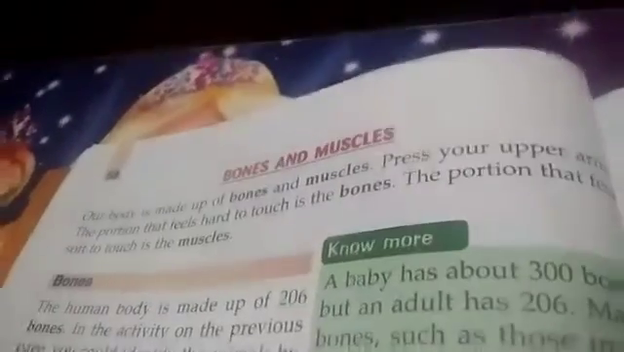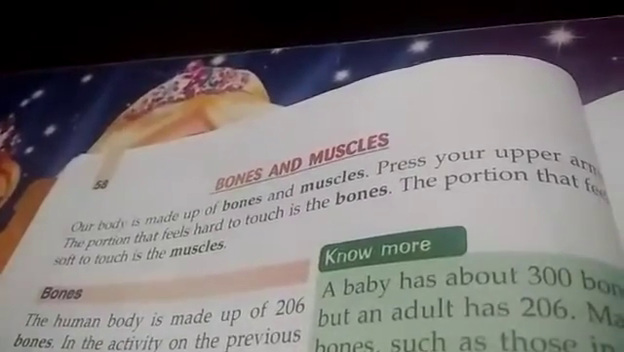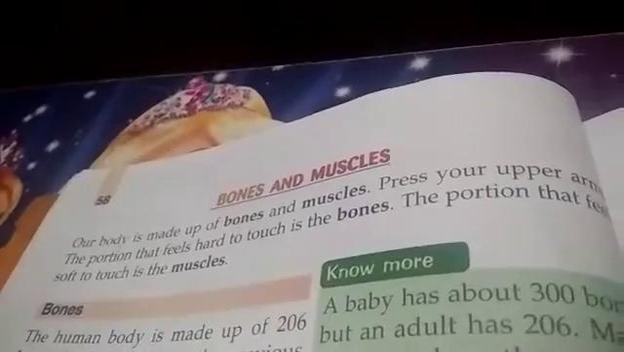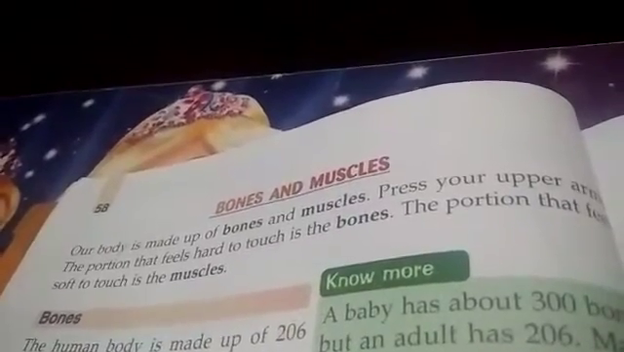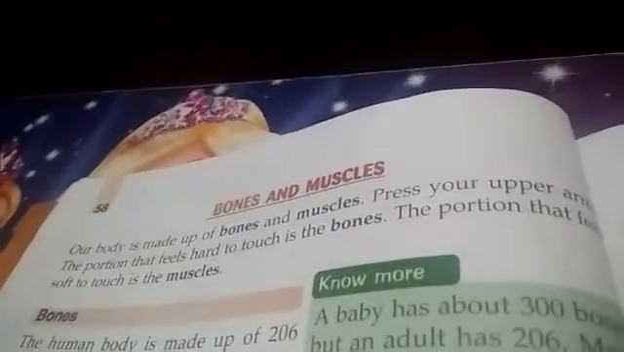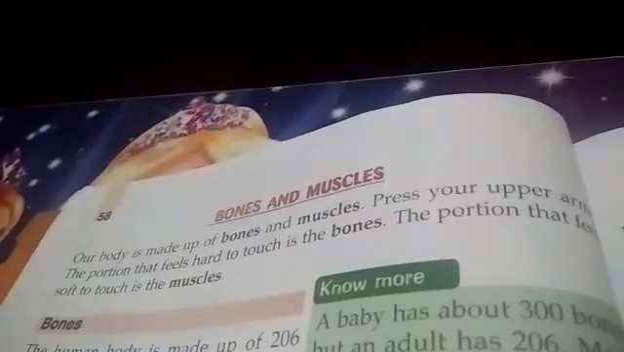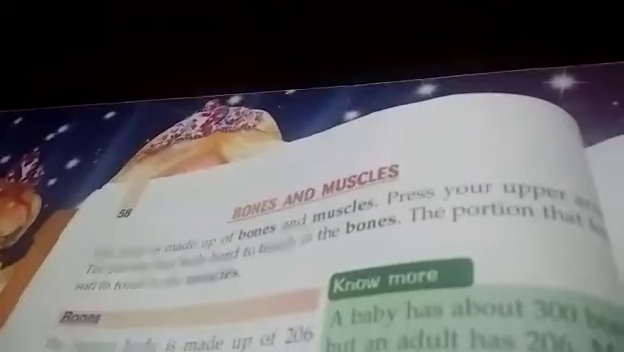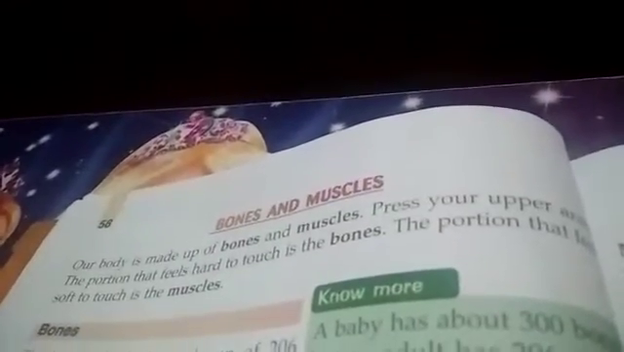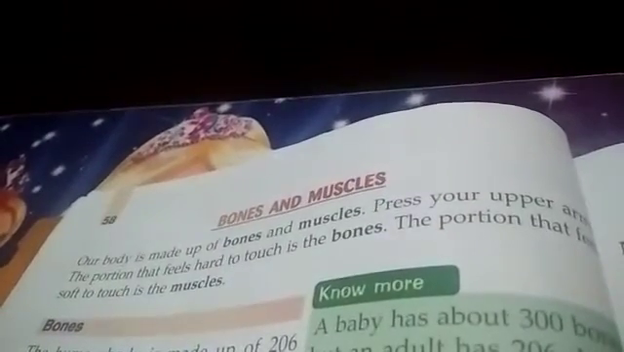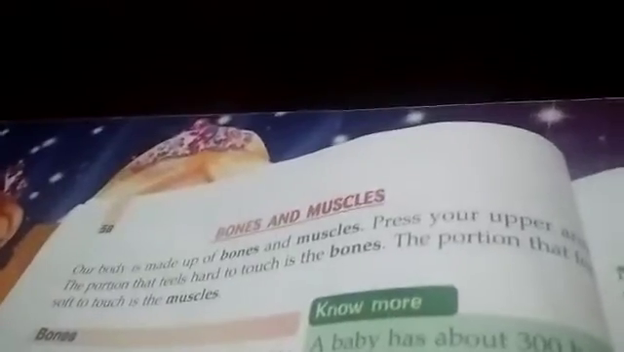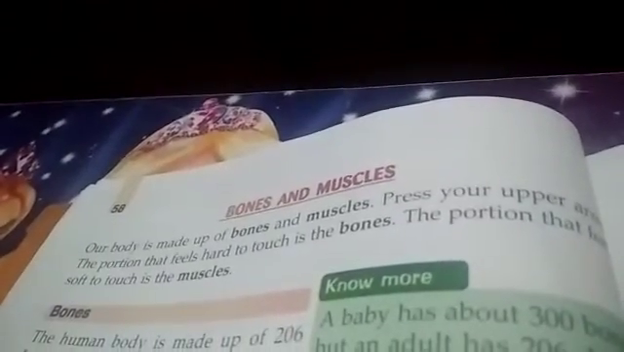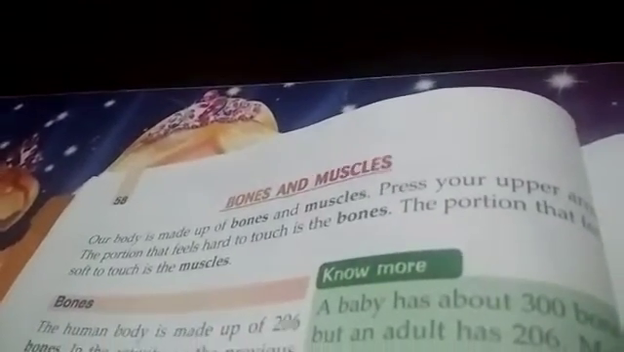आप अपनी हाथ पे टच कीजिए upper arms पे, which feels hard to touch. That is bones. जो hard part रहता है that means it is bones, and which is soft part that is muscles. The portion that is soft to touch is the muscles, and the portion which is hard to touch is bones.